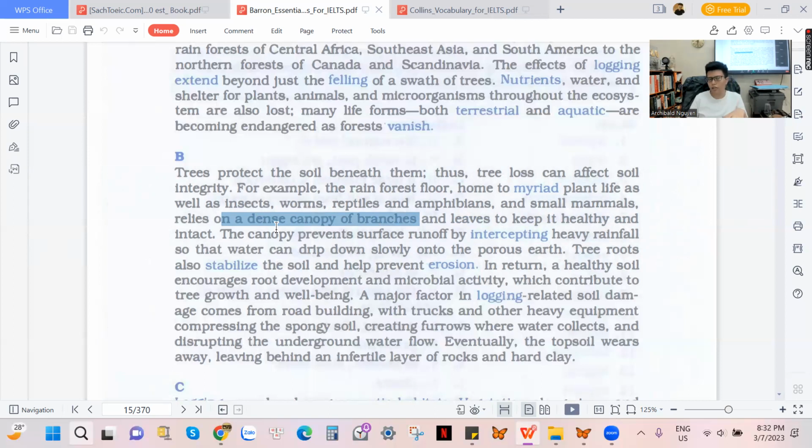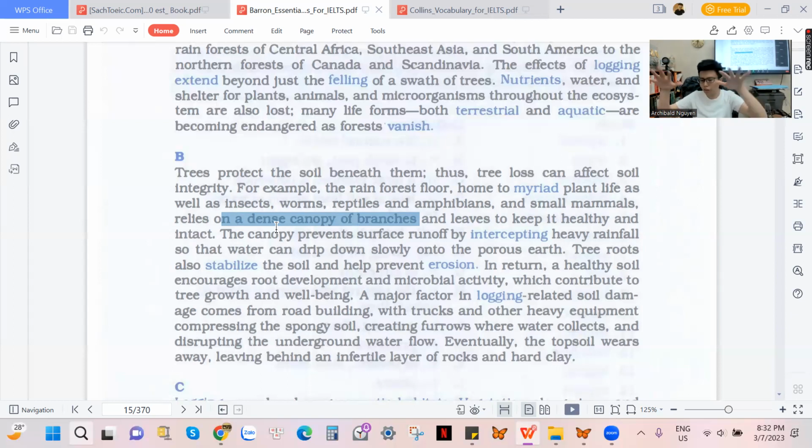Just think of the movies of Tarzan. You can see that in the forest we have lots of trees, and those trees have lots of branches, and those branches, okay, are gonna link together for a reason. So when the branches come to each other, it's gonna make the canopies. It's like it's gonna make the roof, okay, the roof.